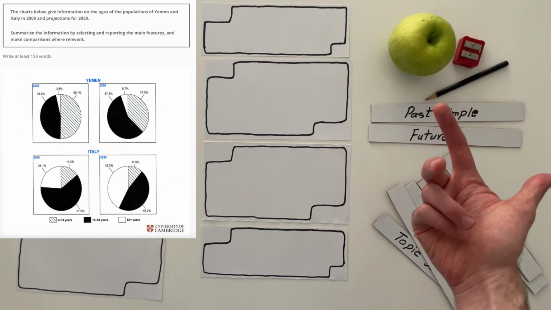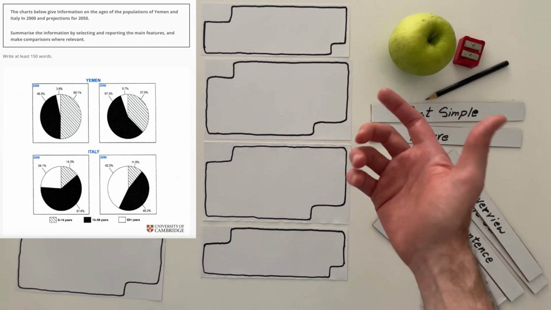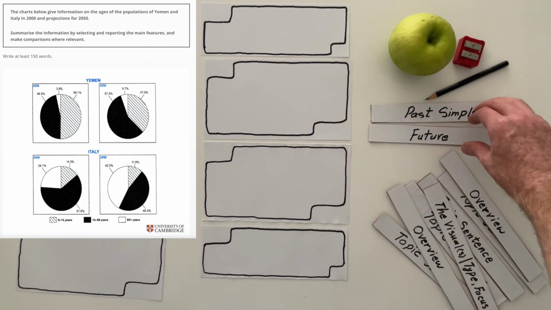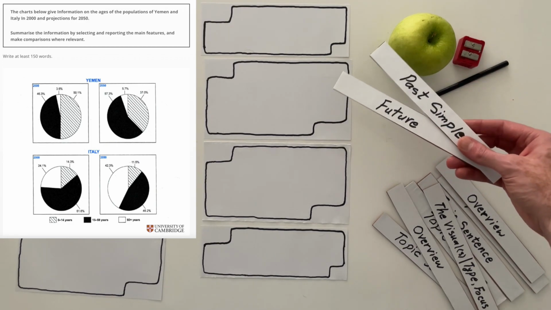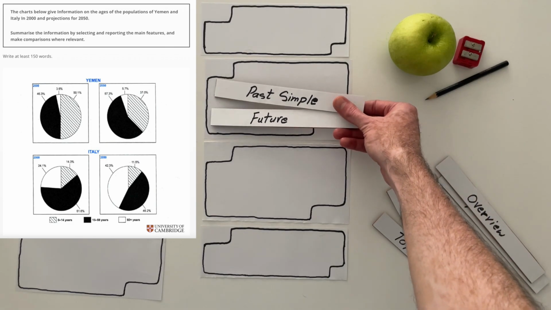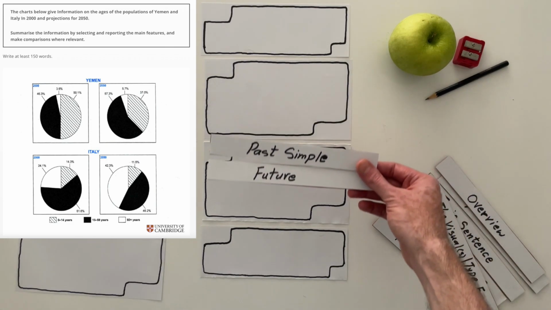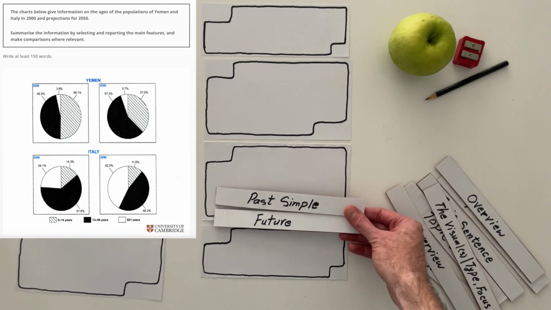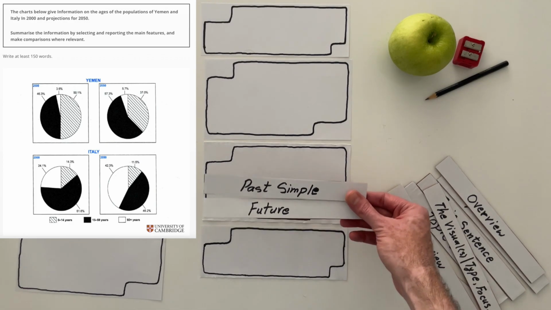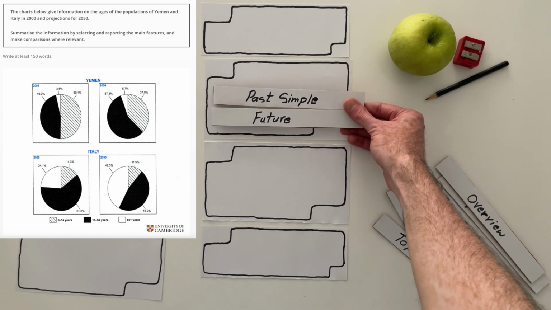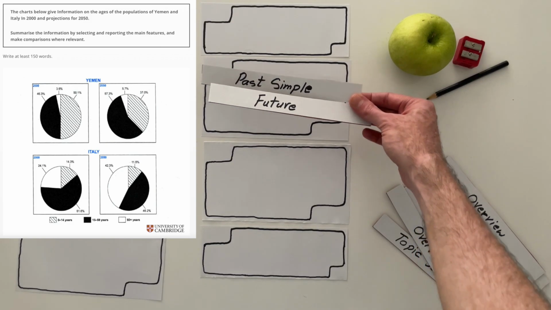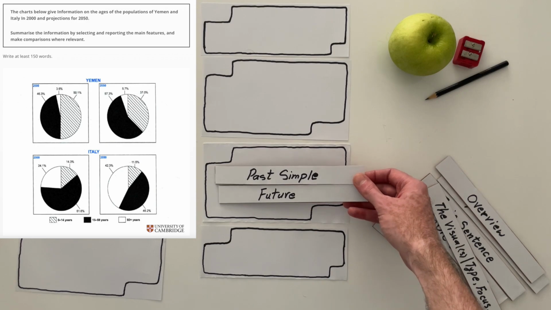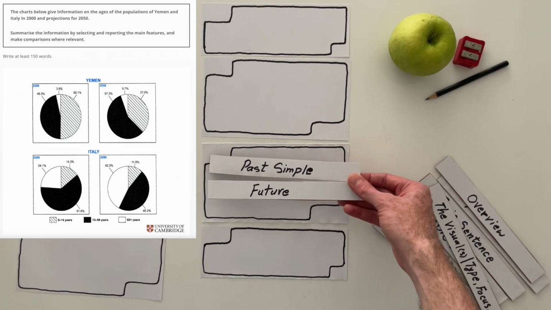This is one approach. And in this particular approach, you need to include past simple and future sentences, both for Italy and then for Yemen. Again, you include both what happened in 2000, past simple, and what will happen, future, in this country, and then you move on to the other country and you follow the same pattern.